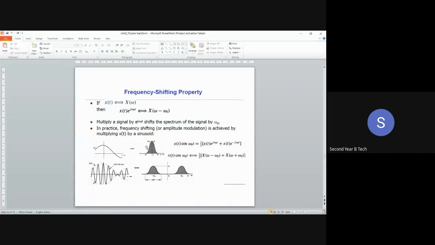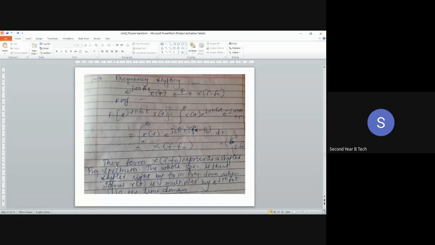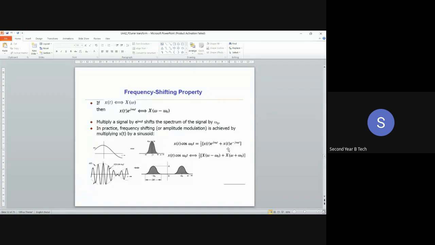So this is our spectrum. This spectrum will get delayed. Let us consider omega naught, so this spectrum has been delayed. Whenever there is a change in the spectrum, the x of t signal, the original signal, will get multiplied with e raised to power which term? E raised to power j2 pi fc term. We are representing the e raised to power j2 pi fc term through a cos theta.